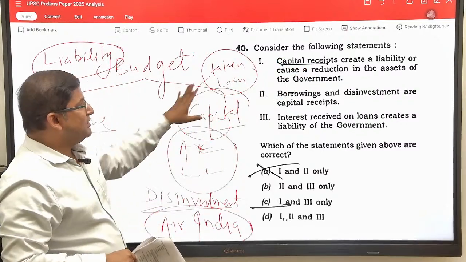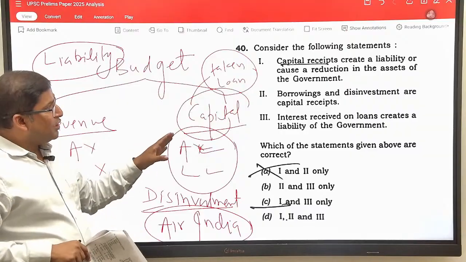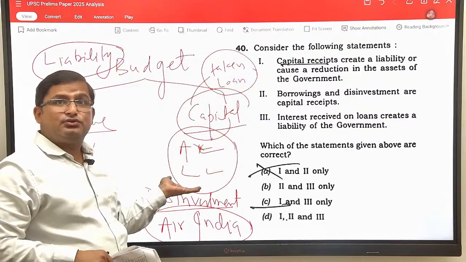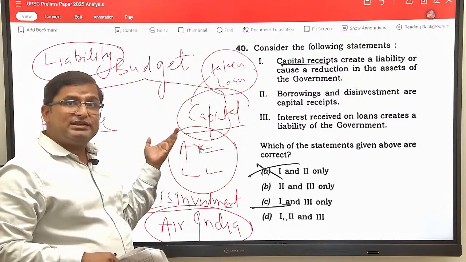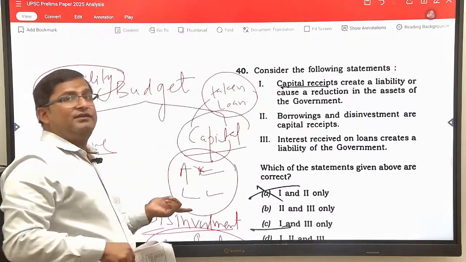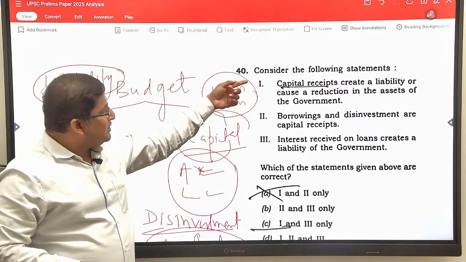You can very clearly see the examples. Now come to the second. Borrowing and disinvestment are the capital receipt. I have explained this to you. Borrowing means the government has taken a loan, that is capital receipt, and disinvestment you can very clearly see with the example of Air India. So 1 is correct, 2 is correct.